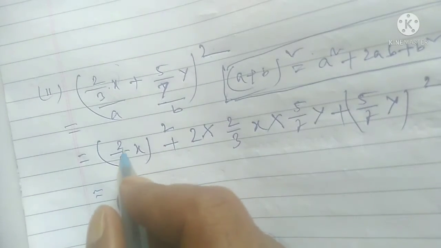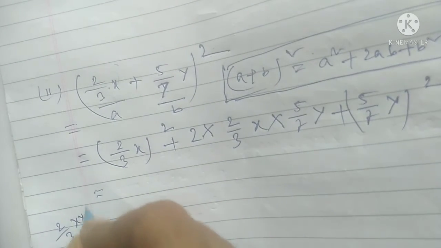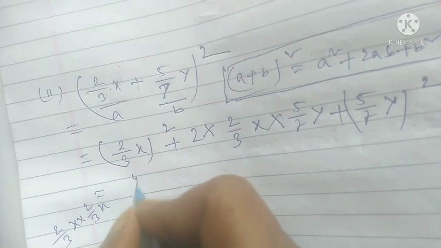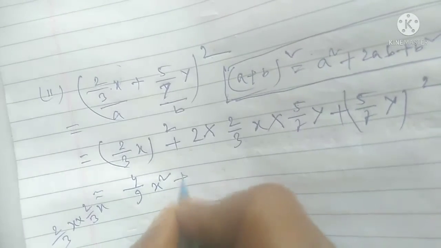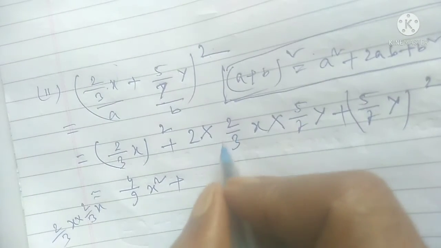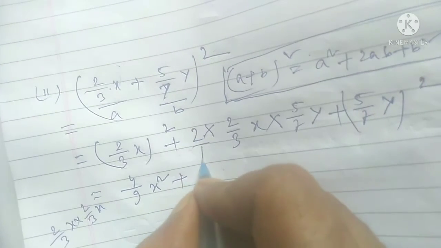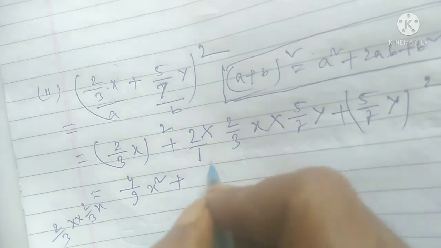So again, 2 by 3 x whole square is 2 by 3 x into 2 by 3 x, that means 2 square is 4, 3 square is 9, and x square. Again, some students are doing this wrong. Where there is no number in the denominator, you have to take 1 there.